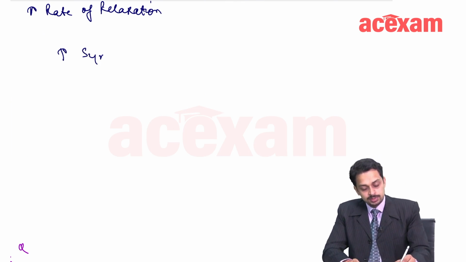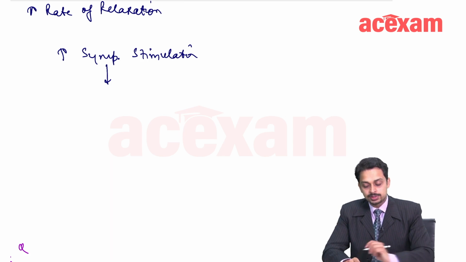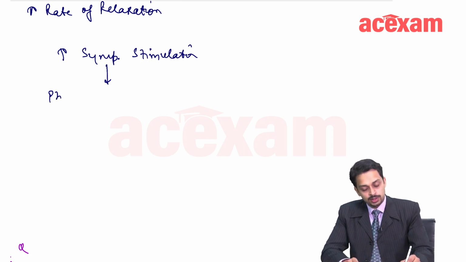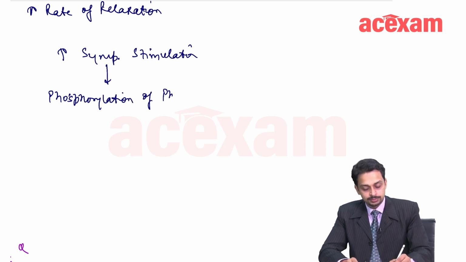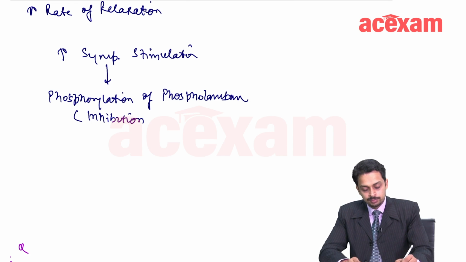Now, with this, I am making another question, very important and a little difficult. If there is increased sympathetic stimulation, what happens? There is phosphorylation of phospholamban, which leads to inhibition or inactivation of phospholamban.